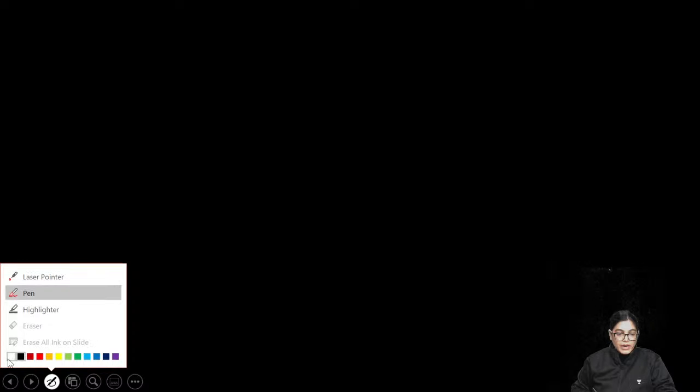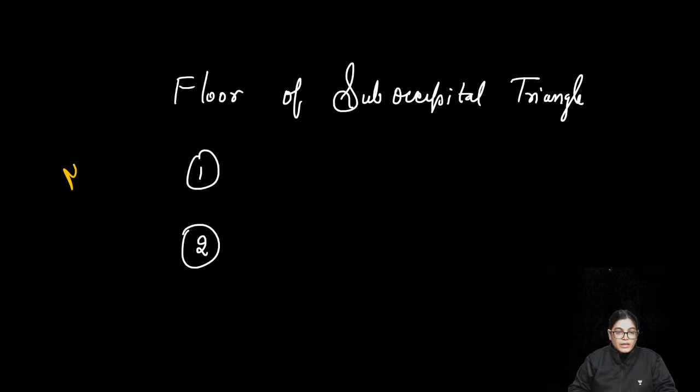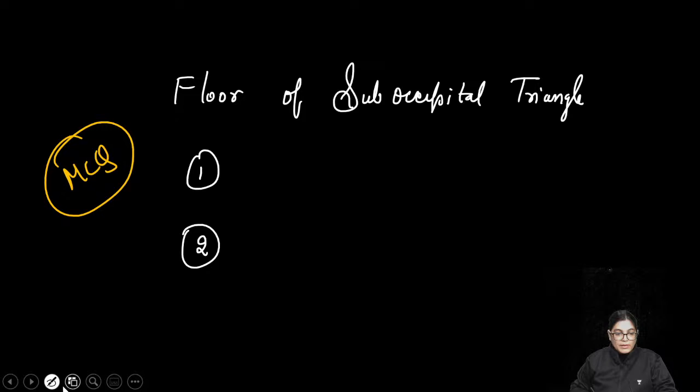Firstly, you should write the heading floor of suboccipital triangle. The floor of the suboccipital triangle is formed by two important structures. This is again important for your MCQ session, and this has been asked in an MCQ session for the NEET PG examination.